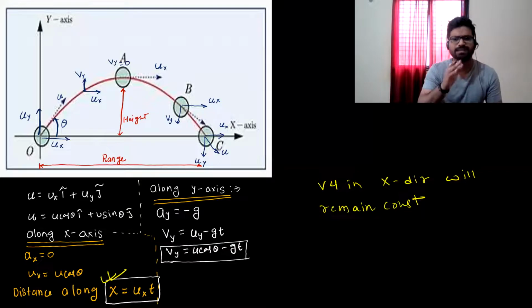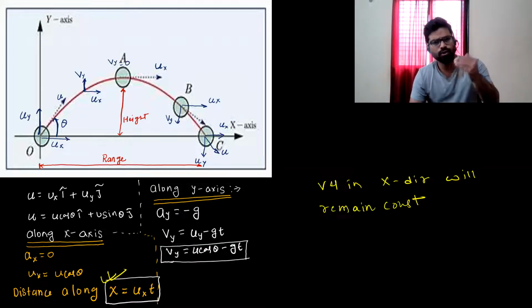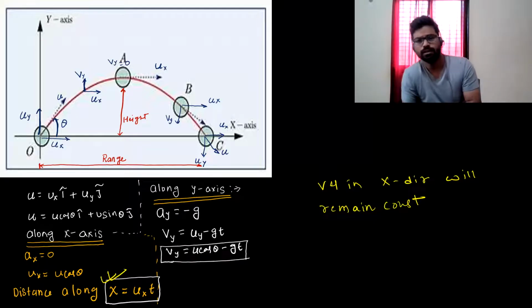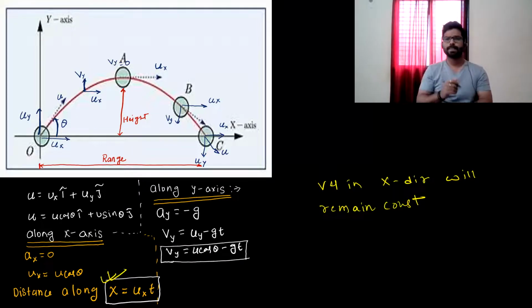Now let us analyze the motion in vertical direction. So in vertical direction, I have one acceleration acting on that object, and that acceleration is g, which is acting vertically in downward direction. So ay is equal to minus g.